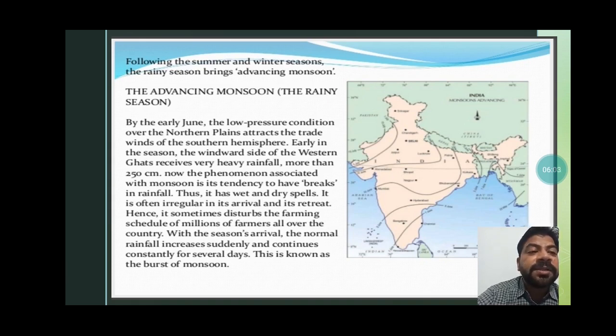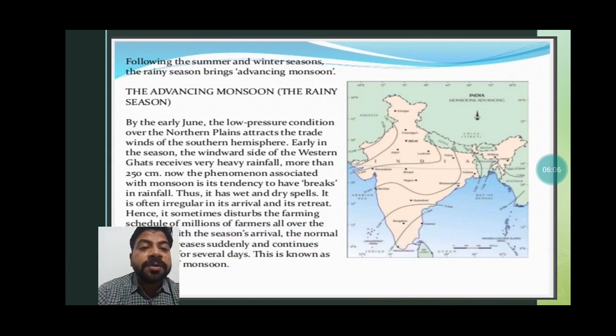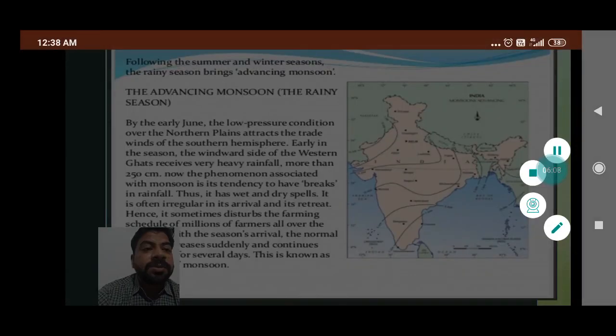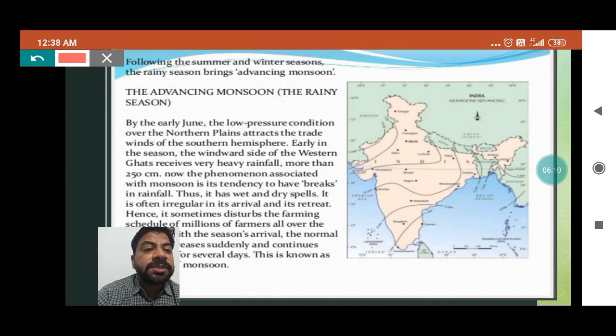So what happens generally, students, when we talk about the onset of monsoon? Sometimes the monsoon comes right on time, but sometimes it is delayed also. When it is delayed, those farmers who are dependent on the rain of this monsoon wind face a problem.